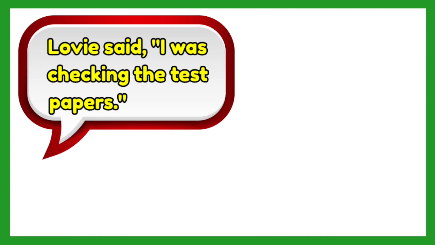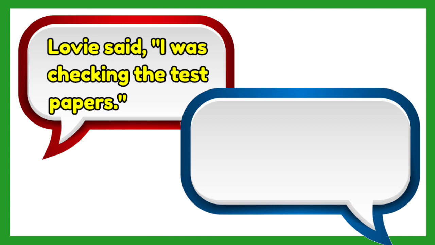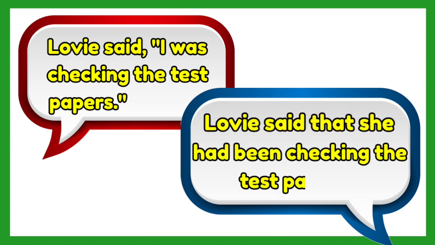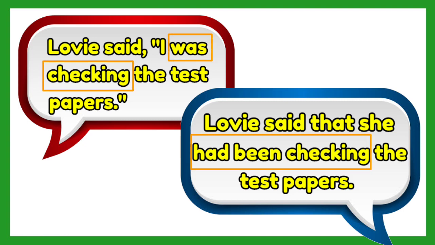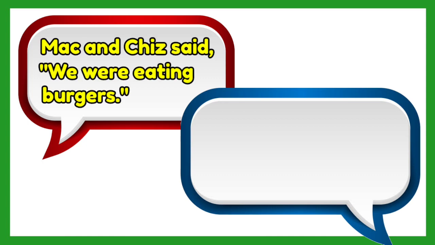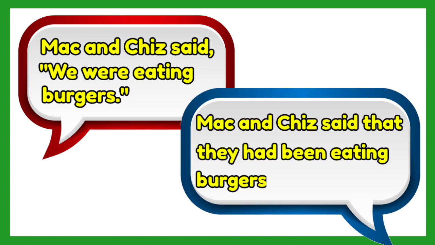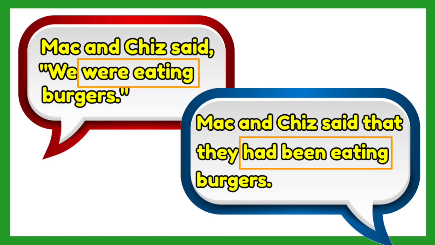For example, Lovie said, "I was checking the test papers." If we change it into an indirect speech, it should be, Lovie said that she had been checking the test papers. The verb was checking became had been checking. Another one, Mac and Cheese said, "We were eating burgers." The answer is, Mac and Cheese said that they had been eating burgers. Were eating is changed into had been eating. Easy, isn't it?